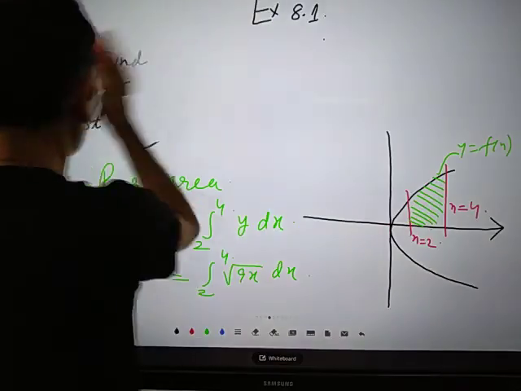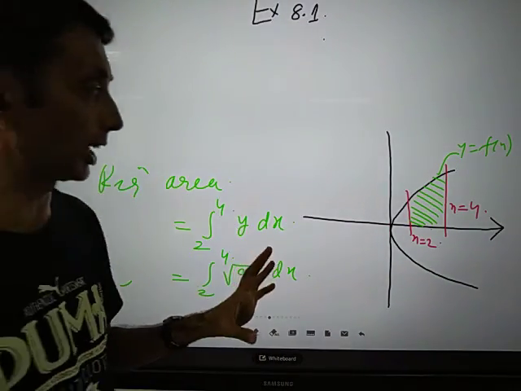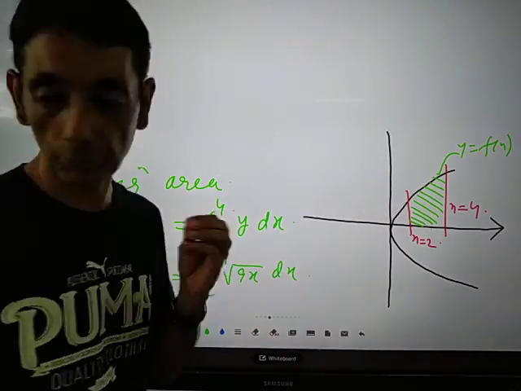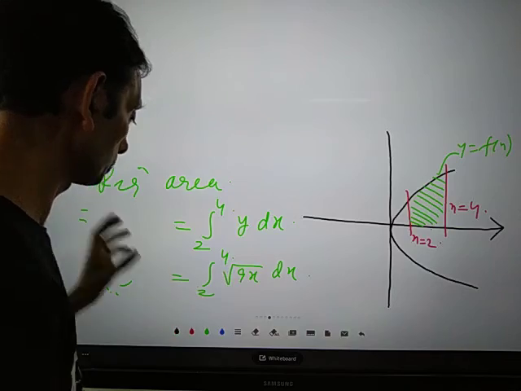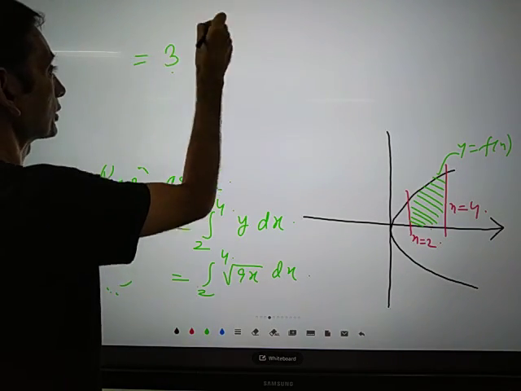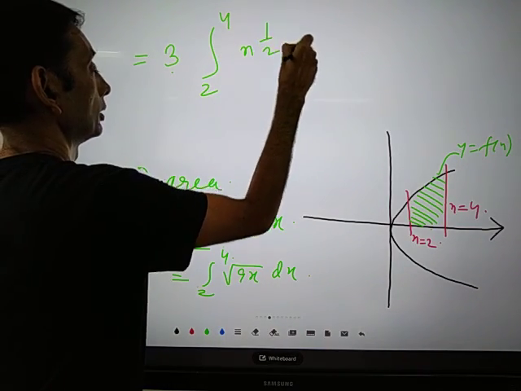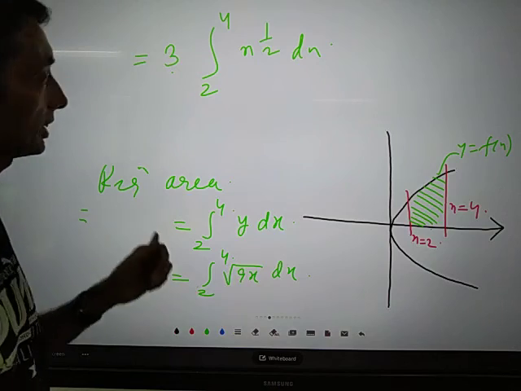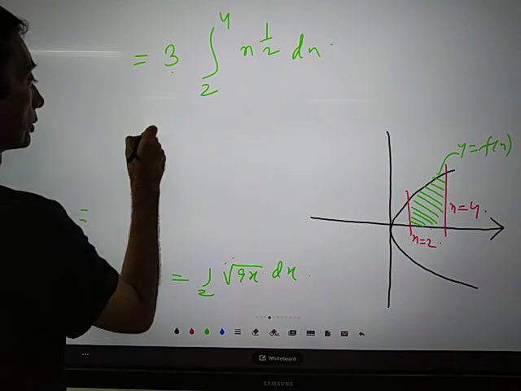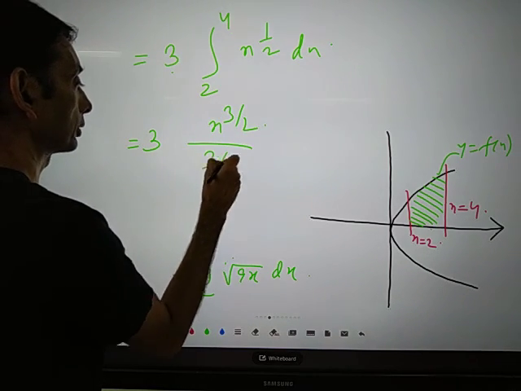So remember one thing, that to solve questions from this particular concept, you should have practice on different graphs. And now we can take 3 out. So it will be 2 to 4 x to the power half dx. So we just need to integrate. So you can integrate this. So this is equal to 3, this is x to the power 3 by 2, right? 3 by 2. Fine.